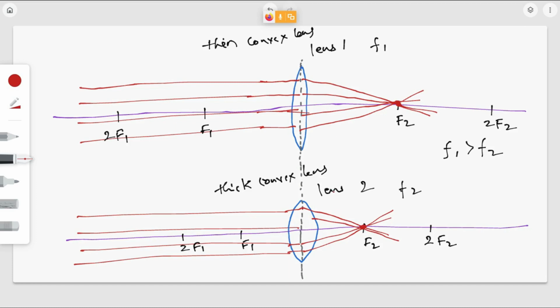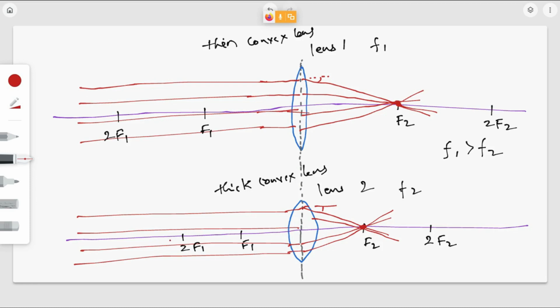Now in these two cases, where is the bending of the light ray more? In the second case, with lens 2, the thick convex lens. I hope all of you understood this. In the second case the bending is more, because here this is the bending, this is the angle, and you can compare these two. Here the bending is more, right?